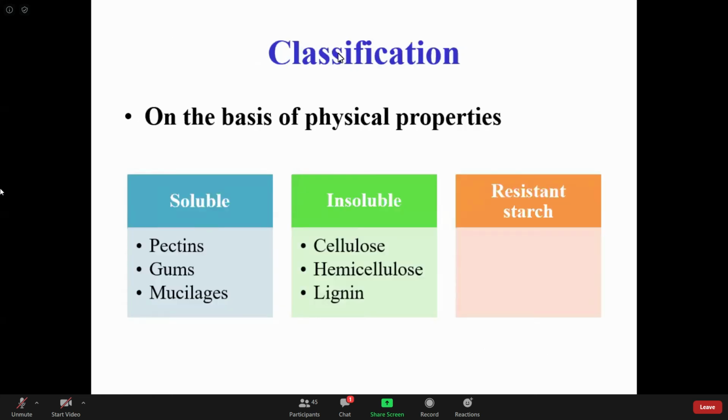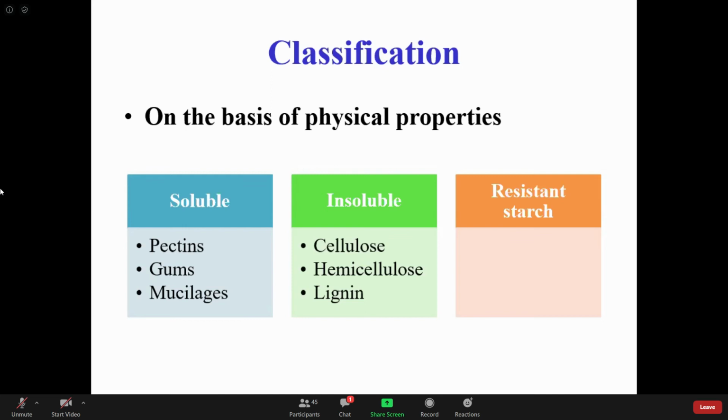Classifications of dietary fiber. So classification of dietary fiber on the basis of physical properties. That means on the basis of physical properties, these dietary fibers can be grouped into three groups. One is soluble. Soluble means those dietary fibers which are water soluble. Examples of these soluble dietary fibers are pectins, gums, and mucilages. The next one is insoluble in water. Examples of insoluble dietary fiber are cellulose, hemicellulose, and lignin.